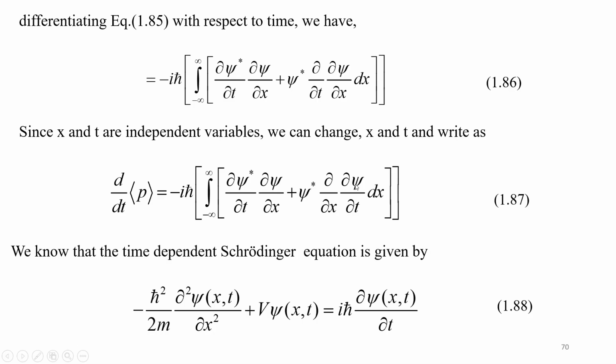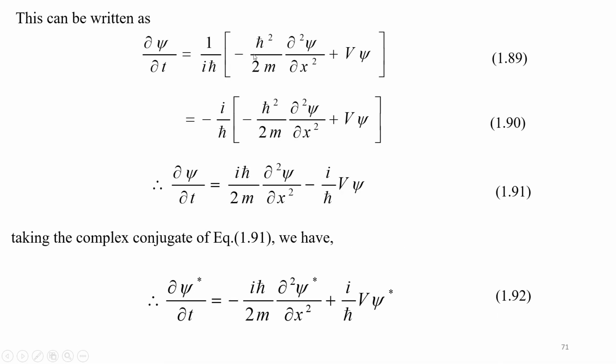Now we know that the time dependent Schrodinger equation is given by this expression 1.88. Bring this iħ to this side, we will have expression 1.89, and multiplying and dividing by i, we will have equation 1.90.